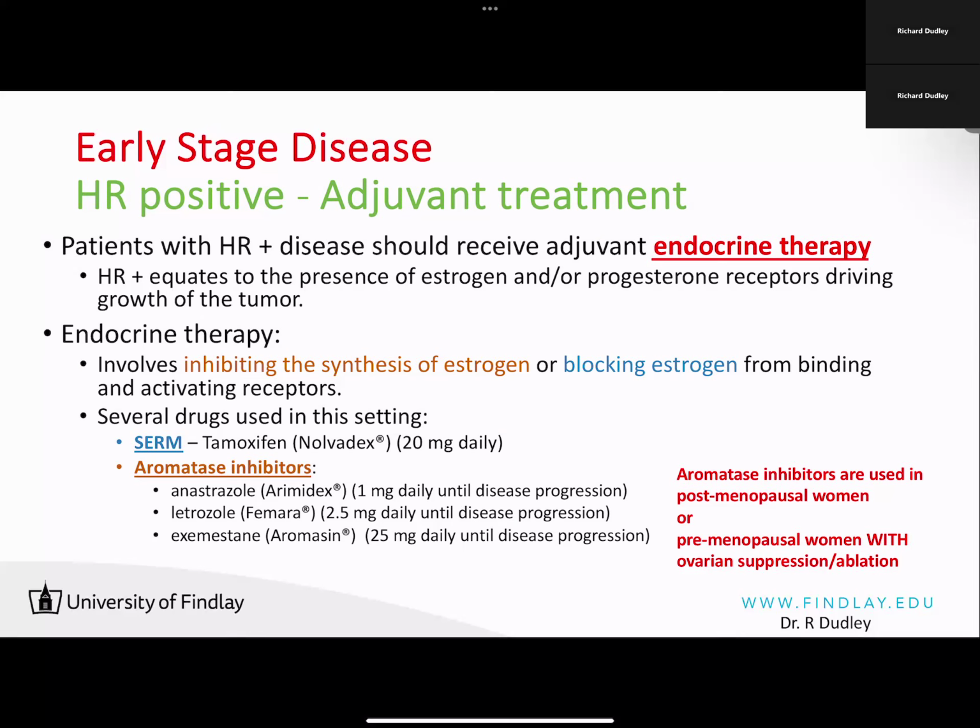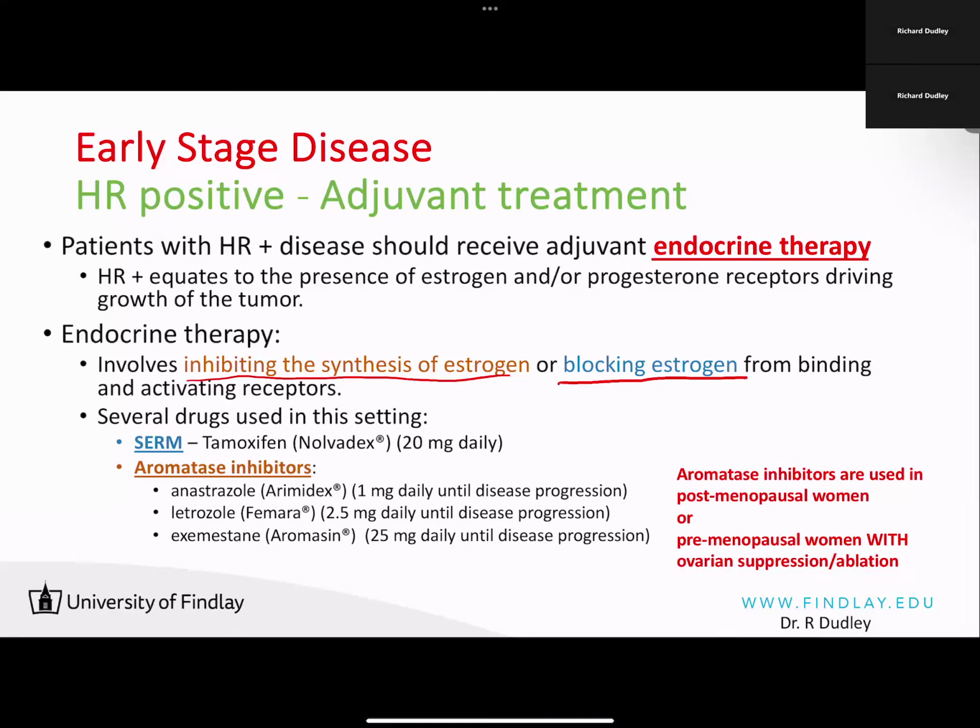So if it's a hormone receptor positive cancer, the driver here is going to be typically estradiol, right? So by giving endocrine therapy, we inhibit the synthesis of estrogens, or we block estrogen from binding to the receptors.